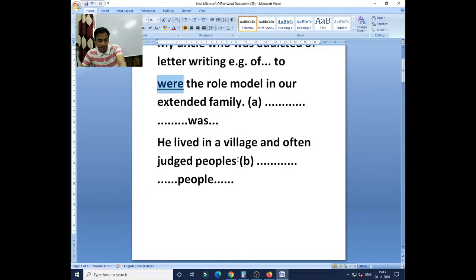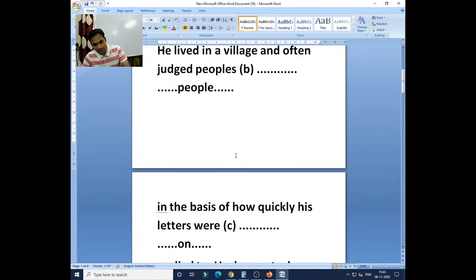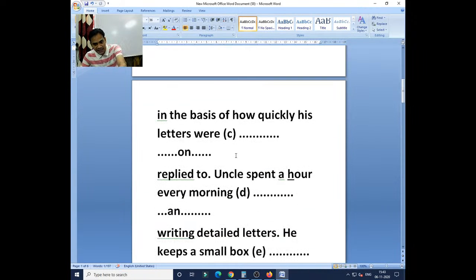Now, just a few minutes before, I was discussing with you the word "peoples." Again it came. You see here, "peoples." Clear? "People" itself is collective. Then, why do we use "as well as"? Okay. "In the basis of how quickly his letters were."